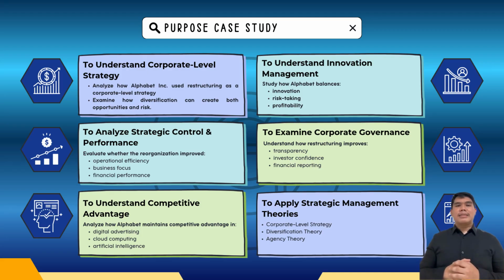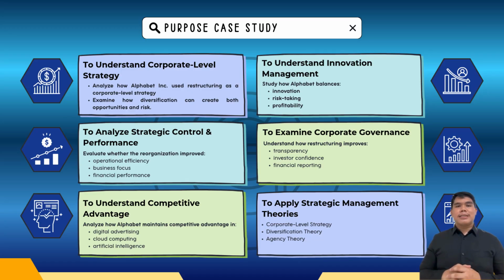Third, the case illustrated the importance of corporate governance by creating Alphabet. The company improved transparency, accountability, and financial reporting while increasing investor confidence. Fourth, the case helped us evaluate whether the new organizational structure improved strategic control, operational efficiency, and business performance.